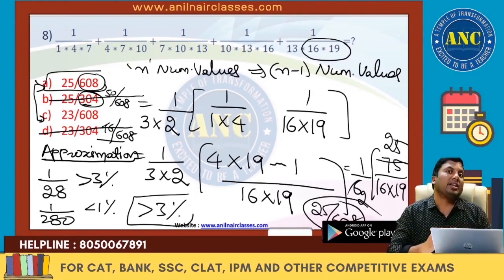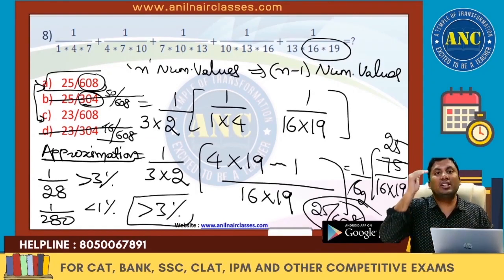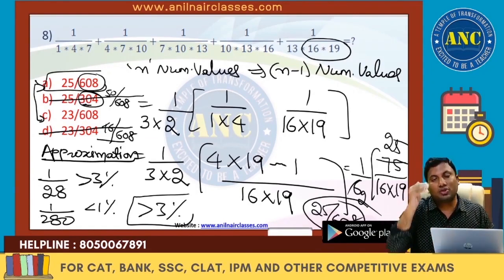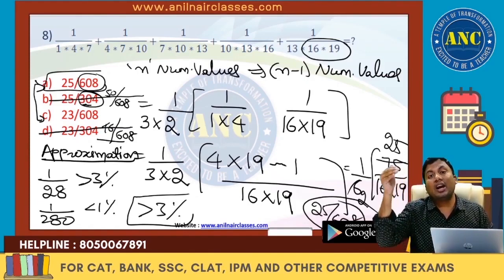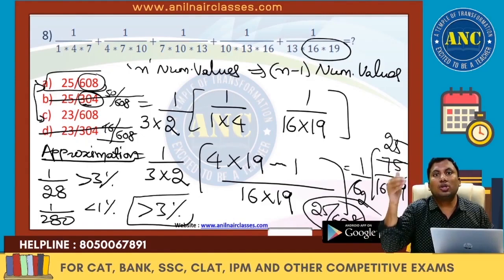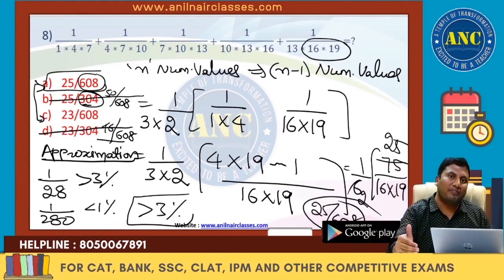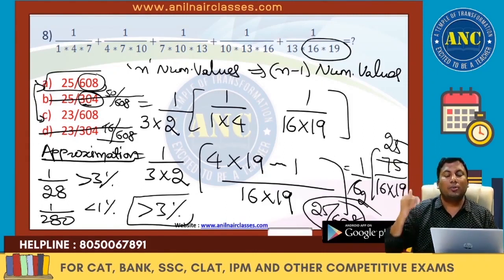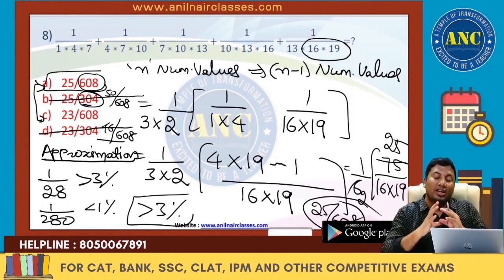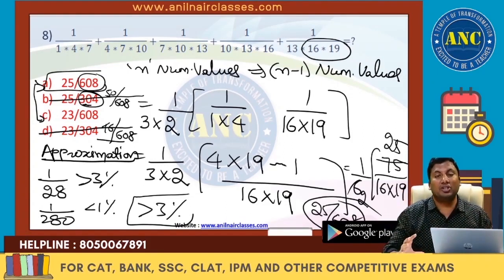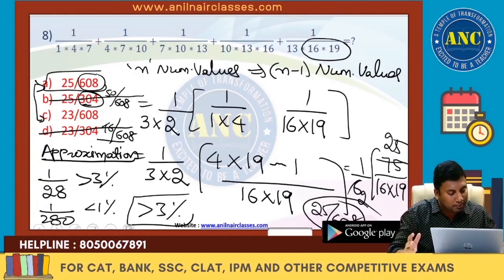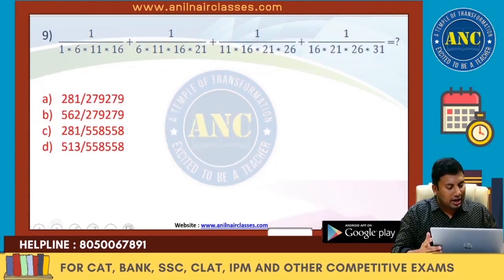Again I am repeating the key point. Method 2 is the best method. Most of the students know it. You can eliminate the answer options by looking at the last numerical value in the denominator. In the denominator, either it should be a factor of that number or it should be the original number. If the answer options are very far away from each other, use approximation approach. Next question. I hope this idea is clear.